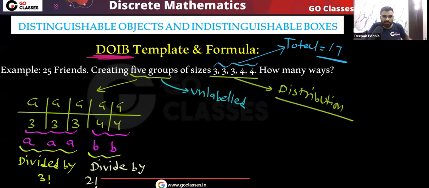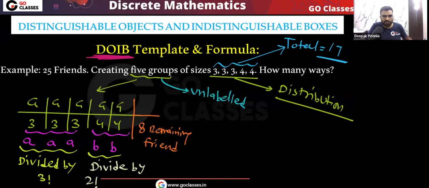You can consider them in a separate group. It's like they are in a separate group. Is this clear? If you remember in the DODB template, I told you this, that you can consider these are the 8 remaining friends.